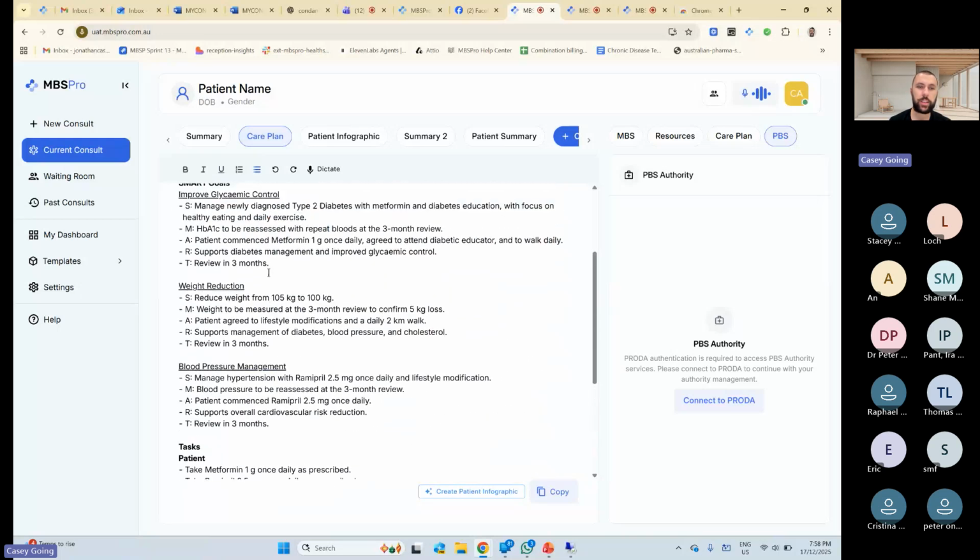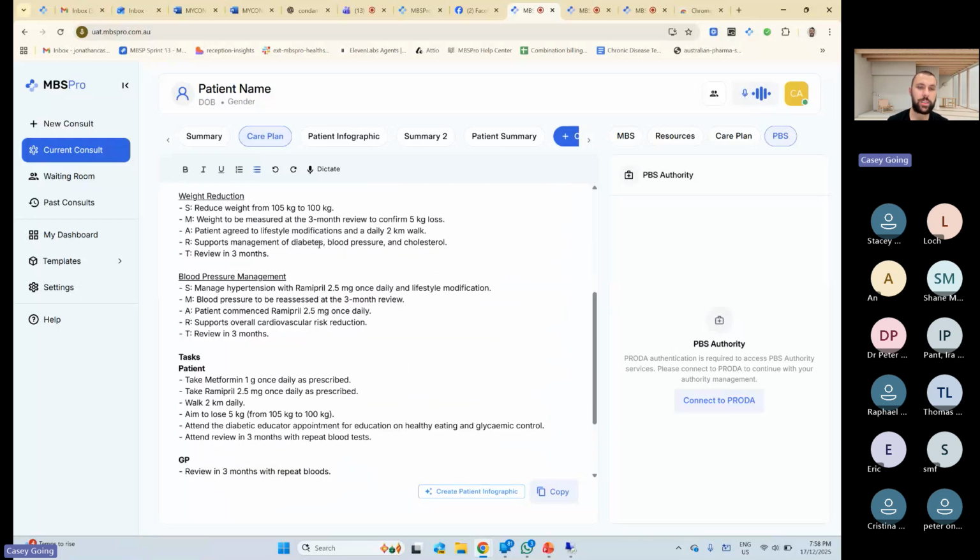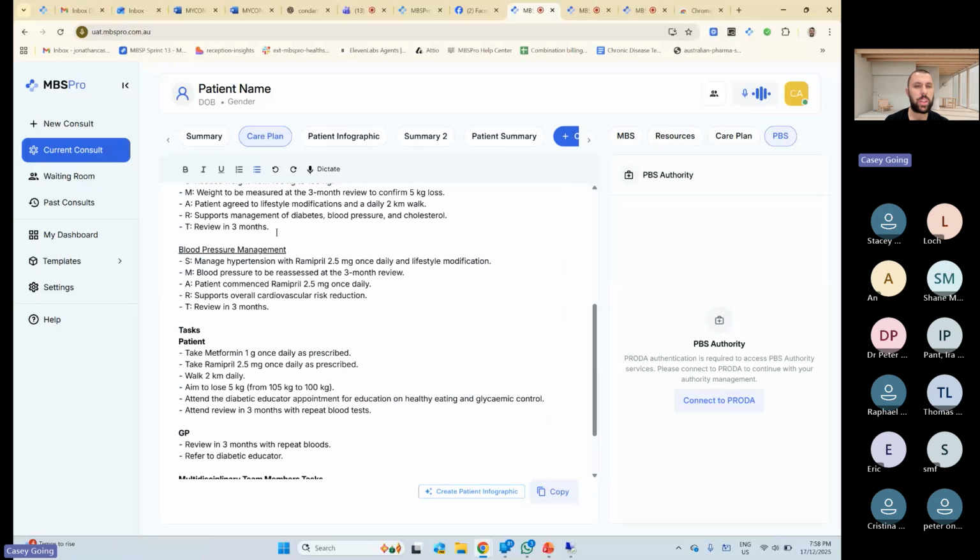So for a review for this patient, I would say, what are your sugars? So we'll do the blood test. What are your sugars? Are they good, bad, the same? What is your weight? Is it at the 100 kilos? And is your blood pressure? I mean, with this blood pressure, to make it a better care plan, I know it says blood pressure to be reassessed. You'd put in there what the actual outcome is.